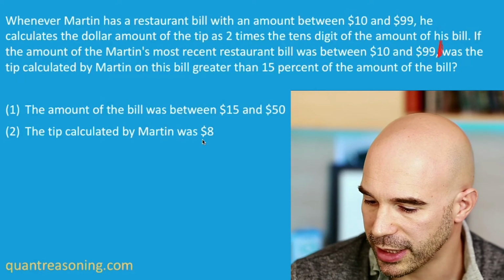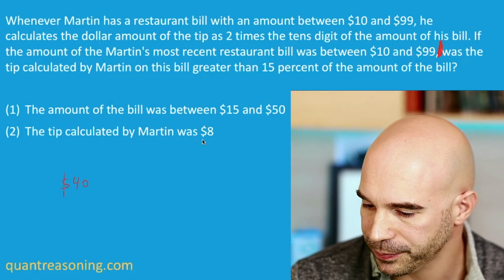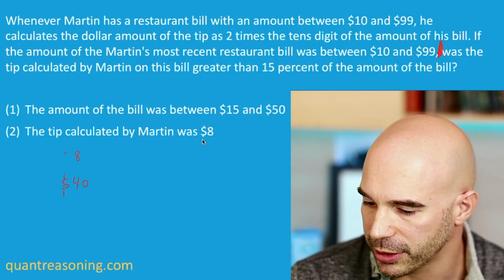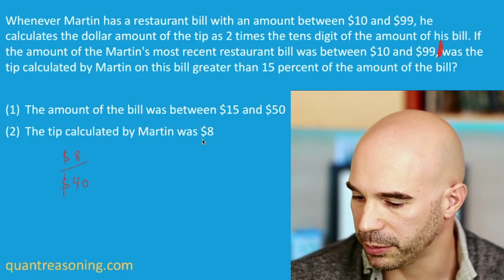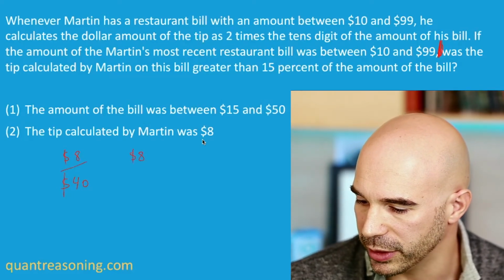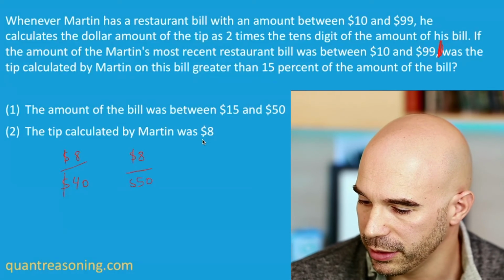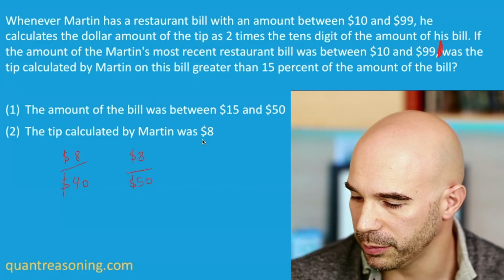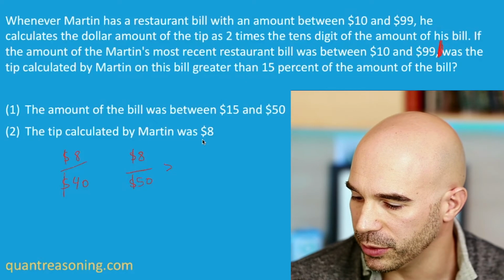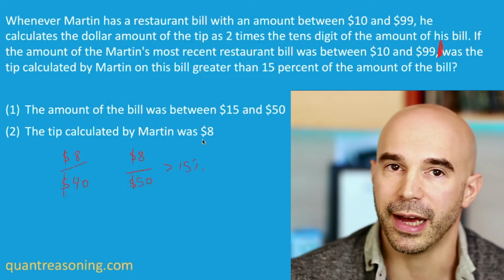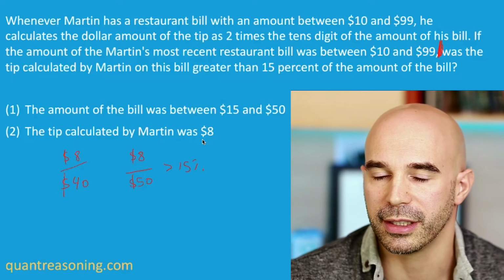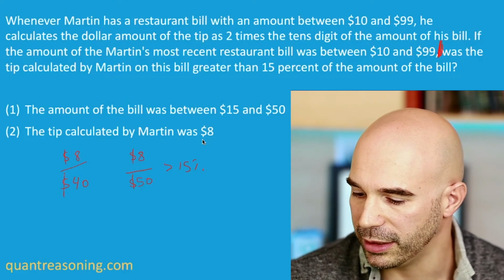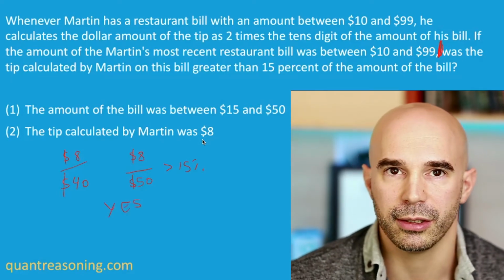And let me just draw this out here. So if it were 40 and you have an $8 tip, is that more than 15%? Yes, it is. It's 20%. And what about if it was a $50 bill? Is this more than 15%? And the answer is also yes. Why? Because a $7.50 tip would be 15%, and this is more than $7.50. So I get a definitive yes for statement 2.